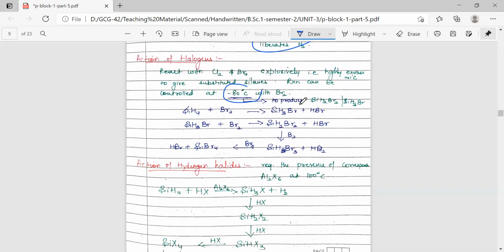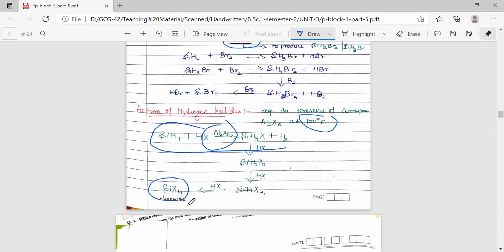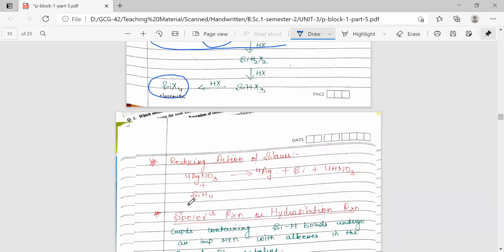Next is the action of hydrogen halide. Silanes react with hydrogen halide to give the corresponding halo derivatives. That is, tetrahalosilane will be obtained, but the presence of the corresponding Al2X6 and a temperature of 100 degrees Celsius are the conditions for carrying out this reaction. So with HF, all the hydrogens will be replaced with the corresponding halogen which we are using.